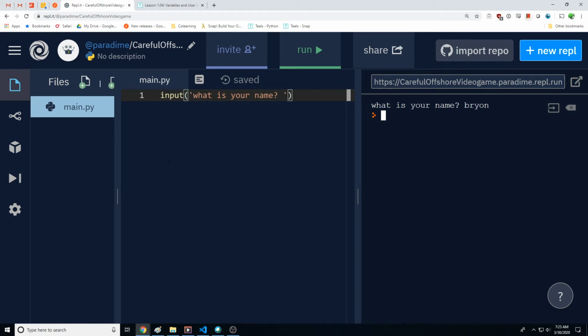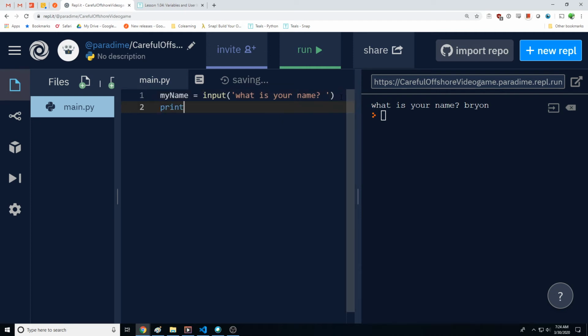Good for you. So we gave it an answer, and we don't just get the answer for free like we did in Snap. What we have to do is assign the value that we get back from input to a variable. So let's say my name is equal to input. And then I'm going to go ahead and print my name. So let me run it again. I'll type Brian, and it prints Brian.